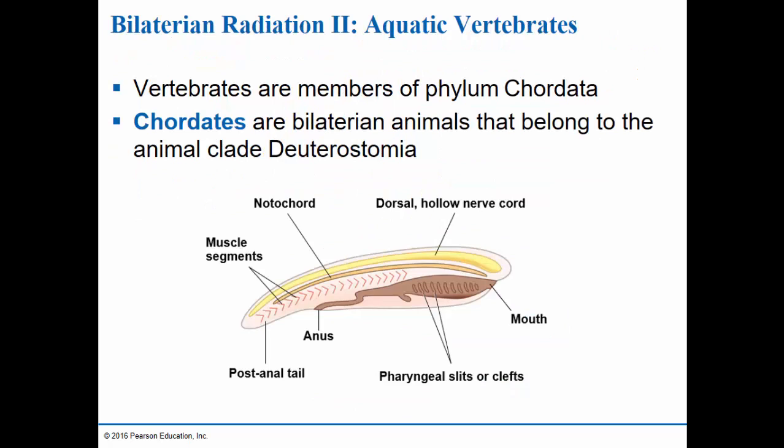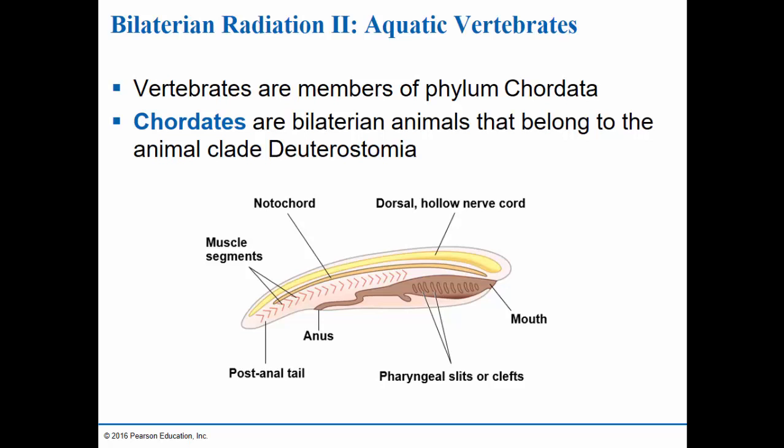As we've discussed already, vertebrates are members of the phylum Chordata. But not all chordates are vertebrates. Let's talk for a moment about some of the traits that chordates share and then talk about how vertebrates are different from other types of chordates. Chordates are bilaterian animals that all belong to the group Deuterostomia.